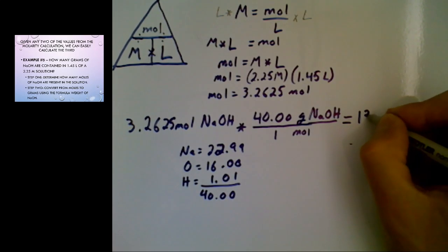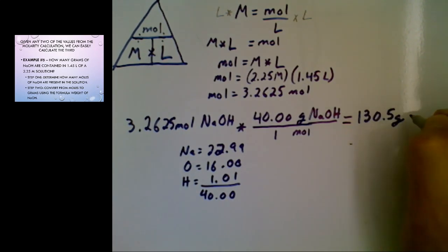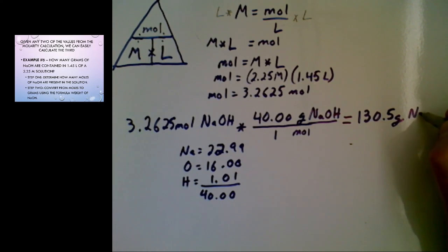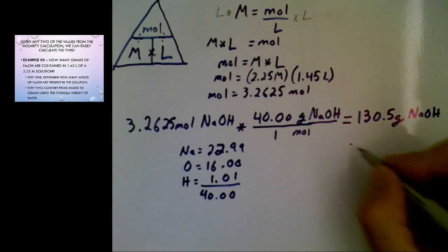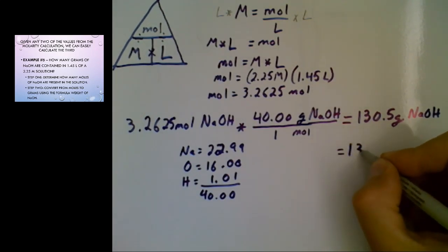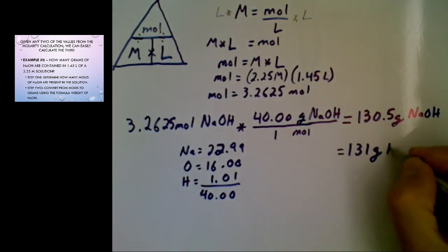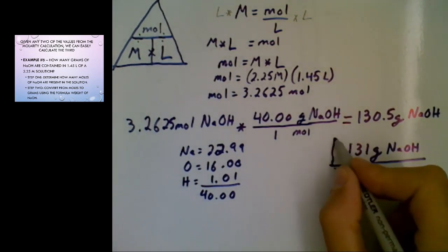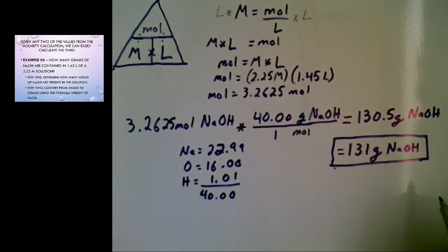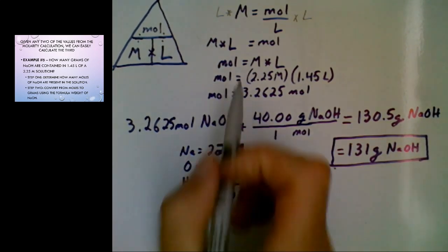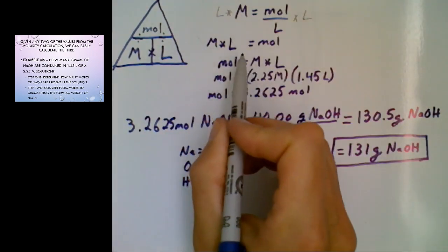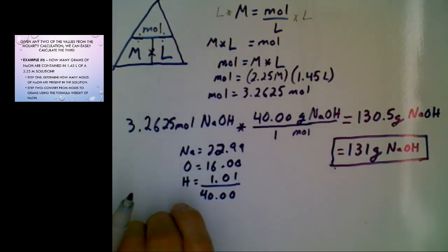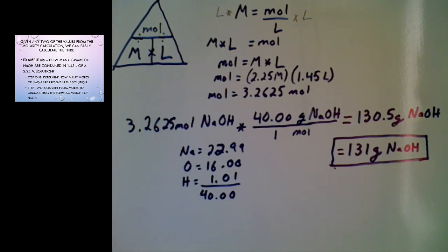there is 130.5 grams of sodium hydroxide. And if we were to round this to significant figures, it's going to be 3 significant figures. So that's going to be 131 grams of sodium hydroxide. And there you go. So you can see we can actually do a little bit more with this equation than just calculating molarity. So now that we see that, how about we do another example where that's the case?